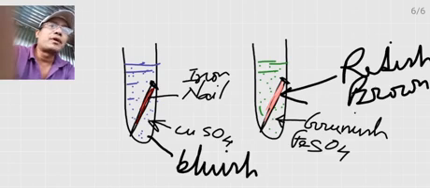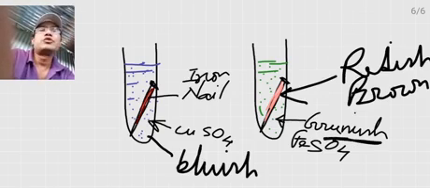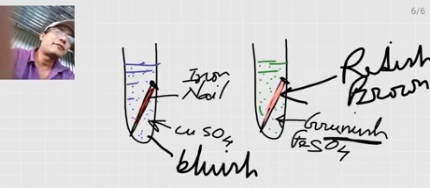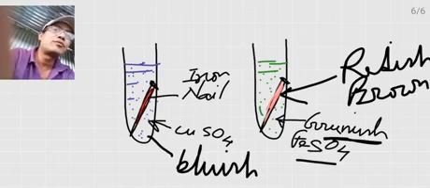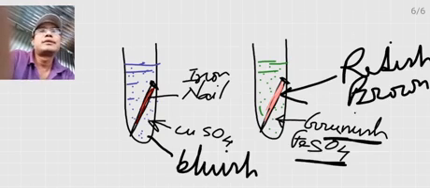And copper goes to the iron nail and is deposited there, making the nail reddish brown. And the solution becomes greenish due to the change of copper sulfate to ferrous sulfate. That is, due to the displacement reaction, the copper from copper sulfate is displaced and iron reacts, forming iron sulfate.